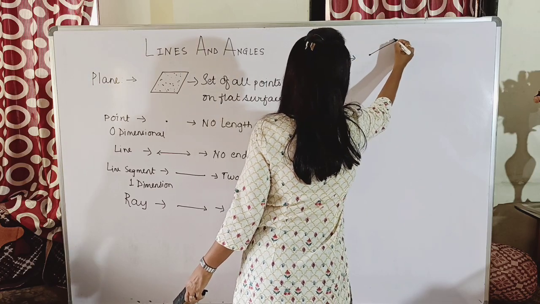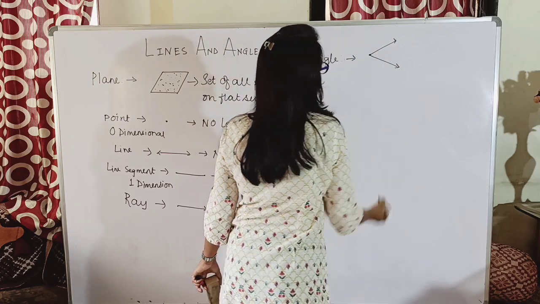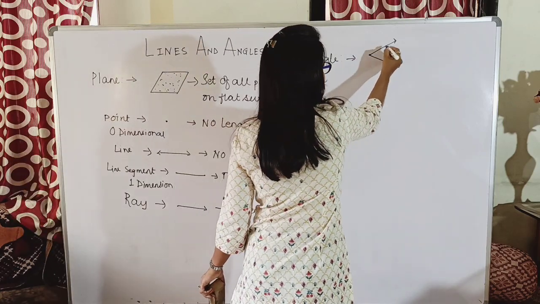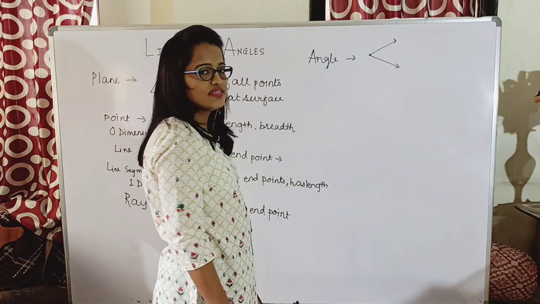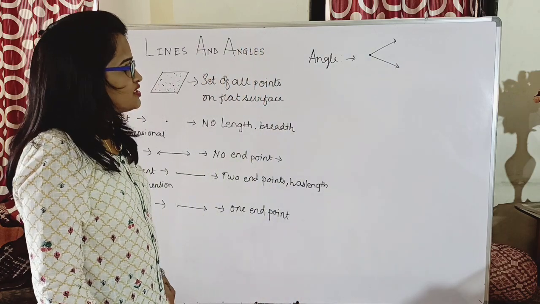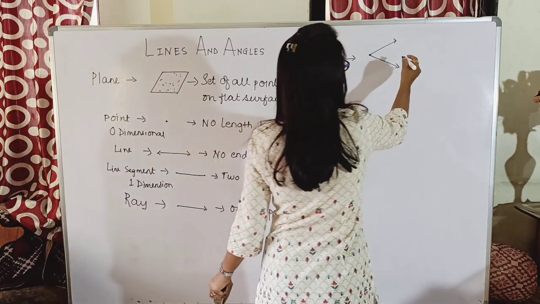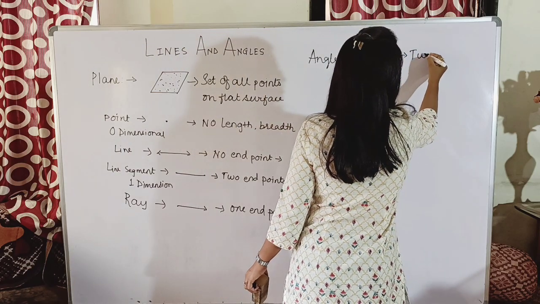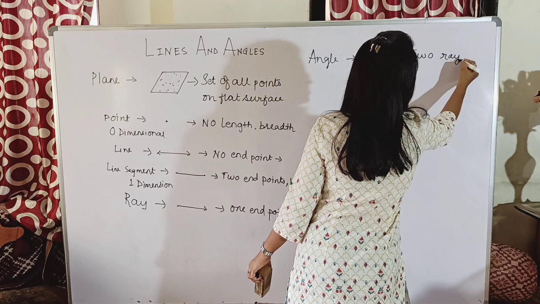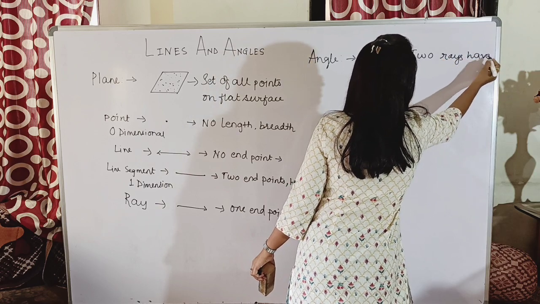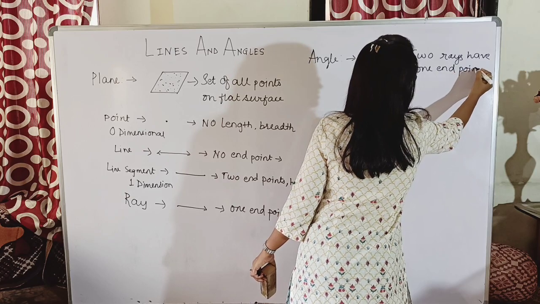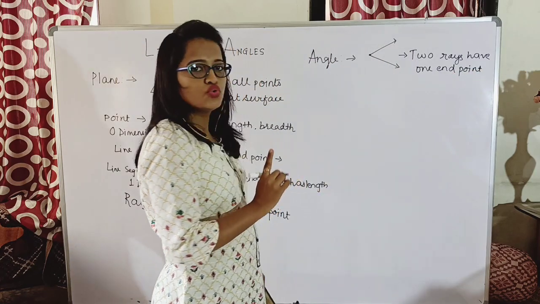The figure I am drawing. So what did I do? I draw two rays, isn't it? This was my first ray and this was my another ray. Yes. So what could be its definition? An angle is formed when two rays have one end point, isn't it? I have drawn two rays.